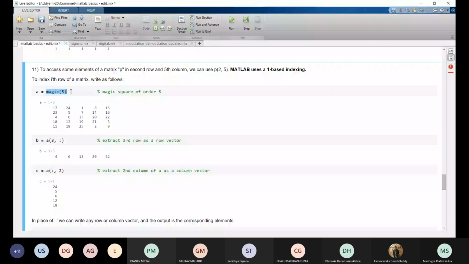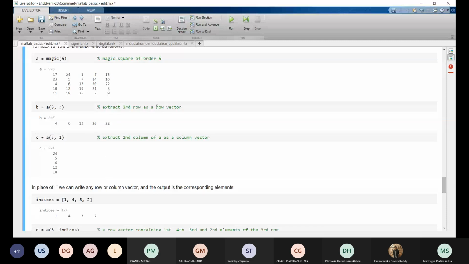This is different from C++, where we have zero-based indexing. So here the third row will be printed, which is 4, 6, 13, 20, and 22. Right.